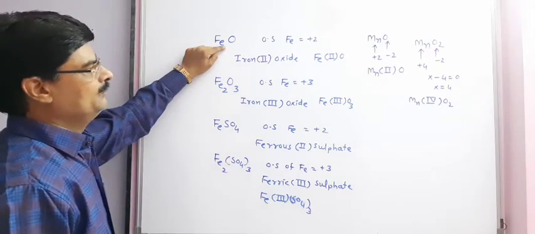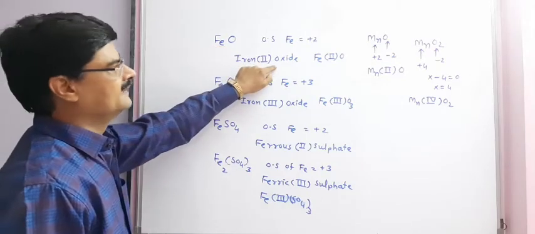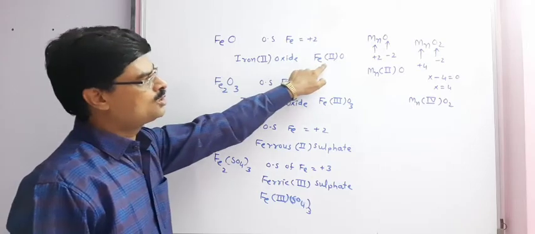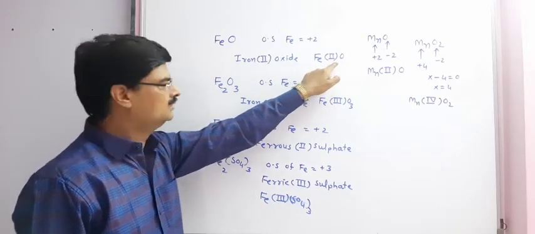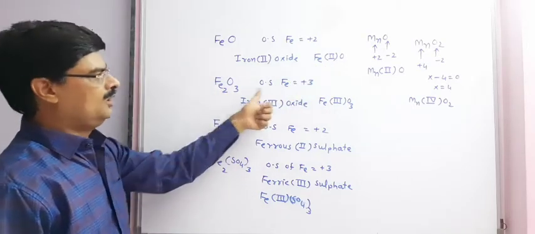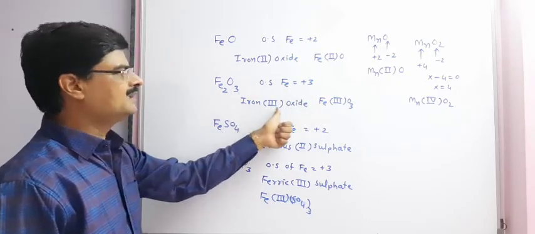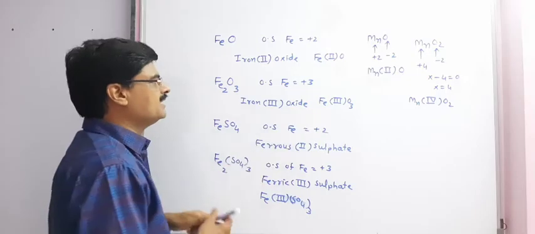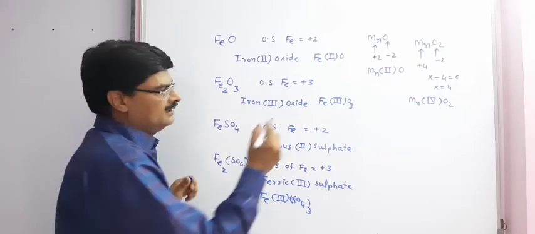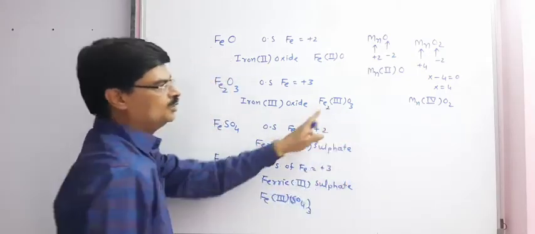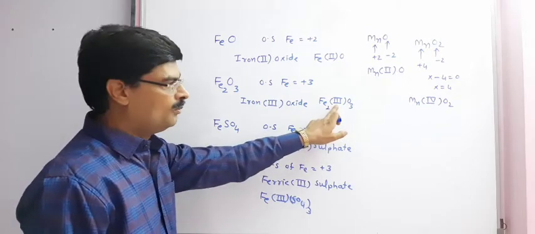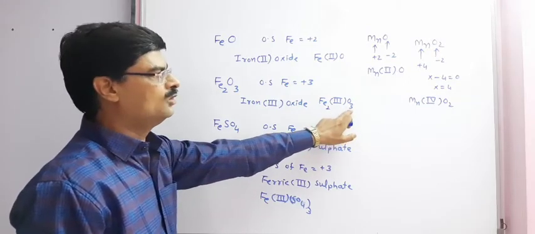For FeO, iron(II) oxide, this is the name, or according to stock notation, Fe(II)O. Fe2O3, the oxidation state of Fe is +3, so iron(III) oxide, written as Fe(III)2O3, with the oxidation state in Roman number and then O3.